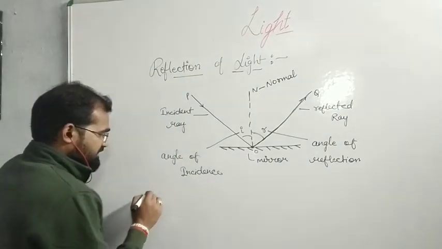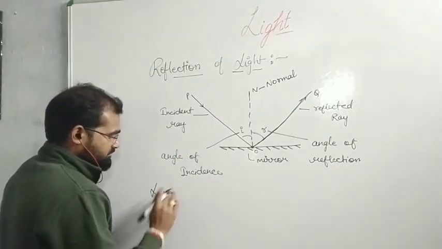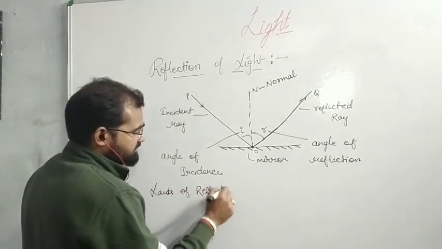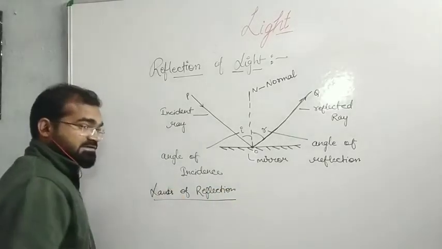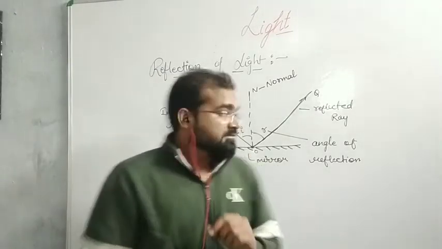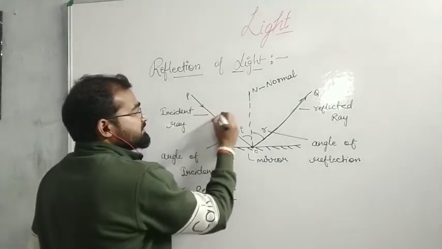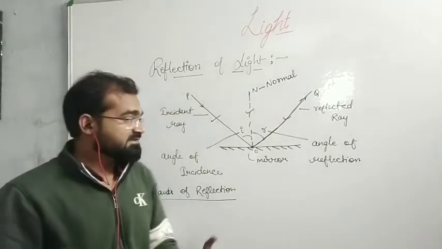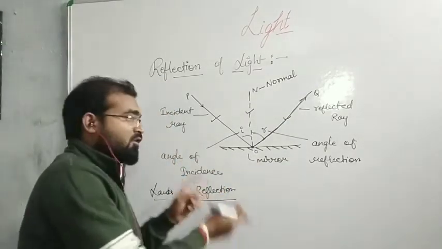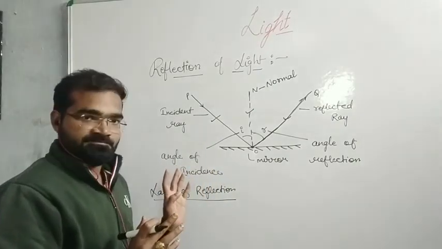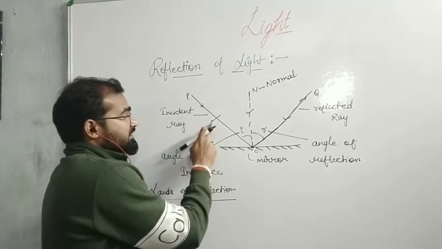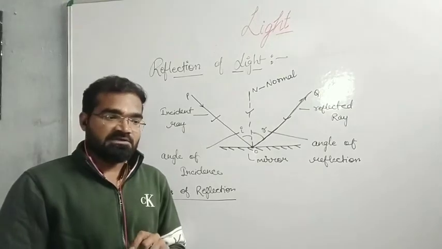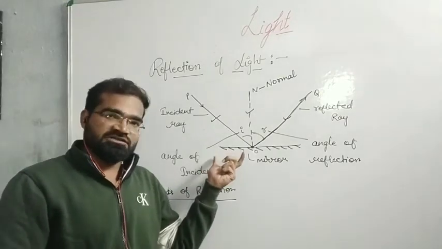After that, we will study the laws of reflection. There are two laws of reflection. The first law of reflection states that the incident ray, normal and reflected ray all lie in the same plane. It means it can be drawn on a sheet of paper or on a whiteboard. All lie in the same plane means it can be drawn on a sheet of paper.